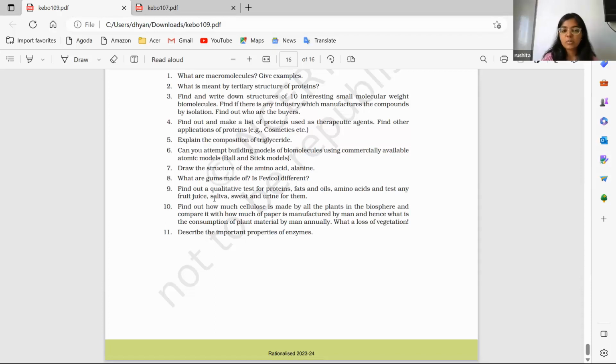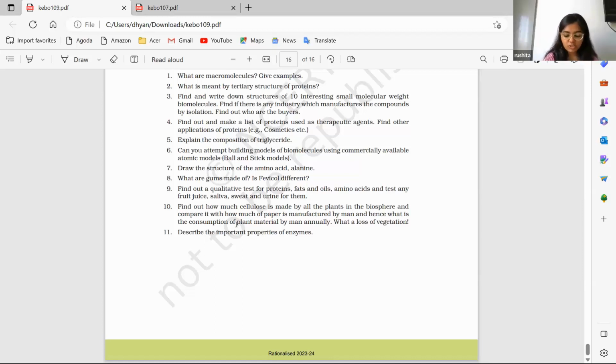Similarly, in saliva, proteins would be present, but fats and oils won't be present. Amino acids would be present in saliva. Then sweat, it differs. Proteins can be present, can be absent from sweat. Fats and oils can be present, sometimes would be absent. So that would differ. And in urine, proteins, fats, and amino acids can all be present, and can be absent also. So that also is not certain. So you have to describe the test and the ones which are present in the different components they ask.